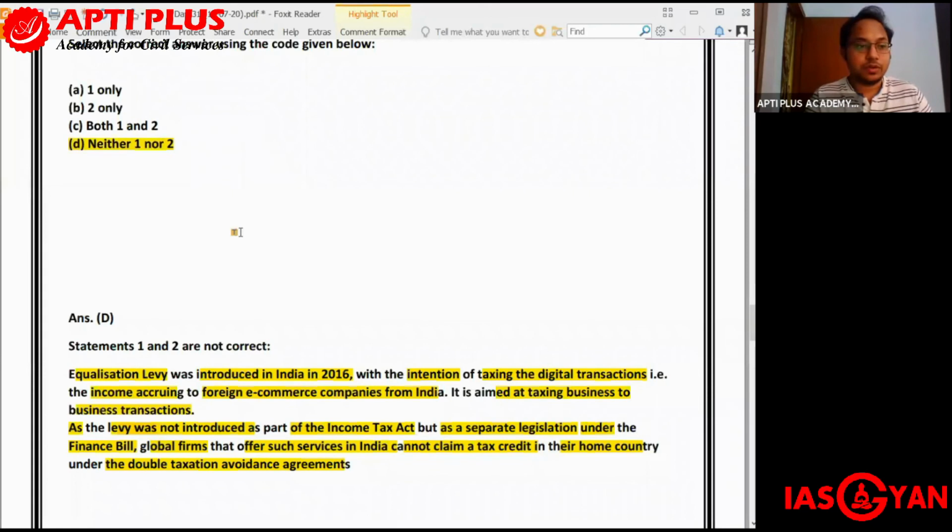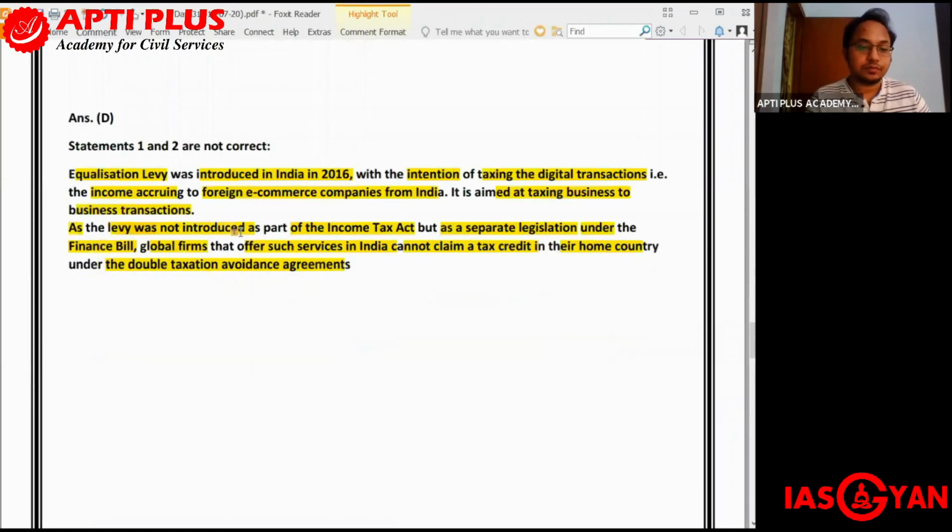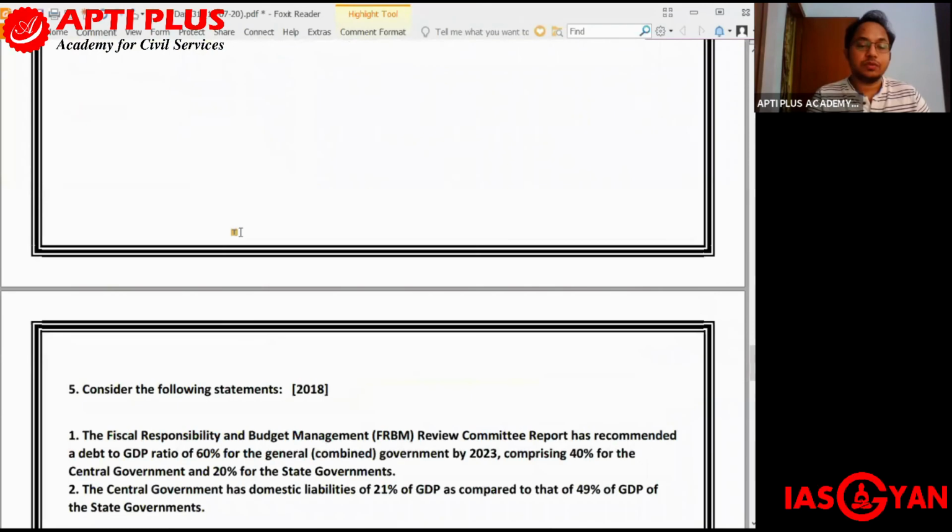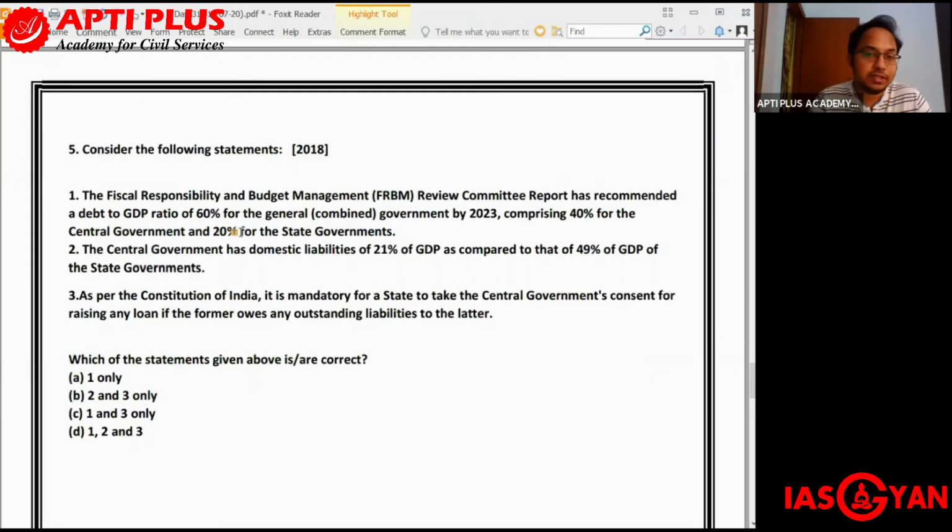Now let us go to the last question for today, question number 5. This question was also asked in UPSC Prelims 2018. You have three statements, and this is also from economics. Consider the following statements. The first statement: the Fiscal Responsibility and Budget Management Review Committee report has recommended a debt to GDP ratio of 60% for the general government, that is both union and state government combined, by 2023, comprising 40% for the central government and 20% for the state government.